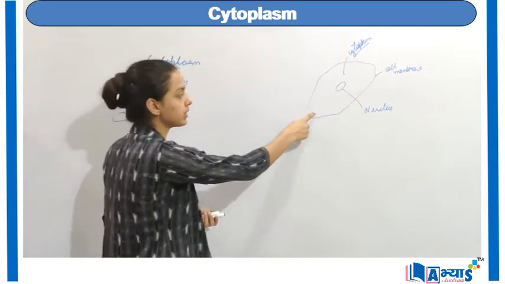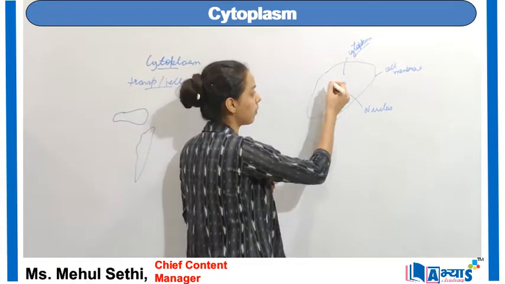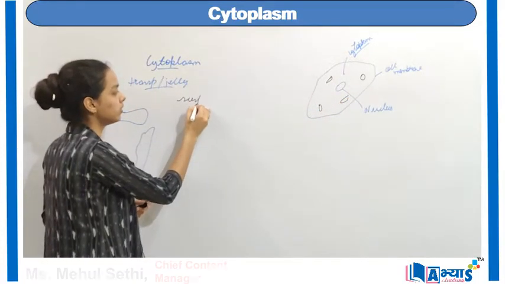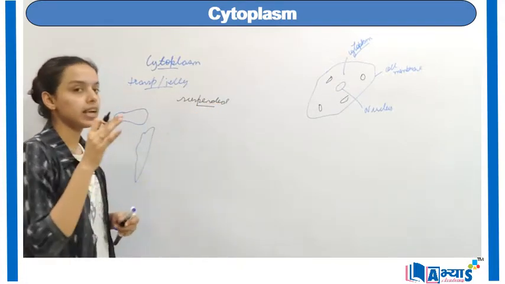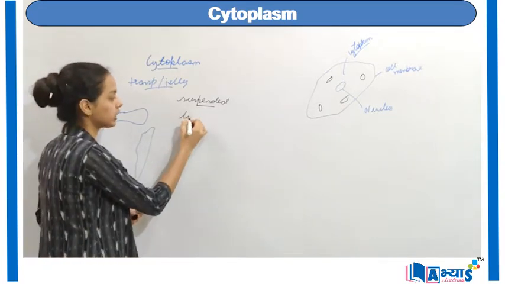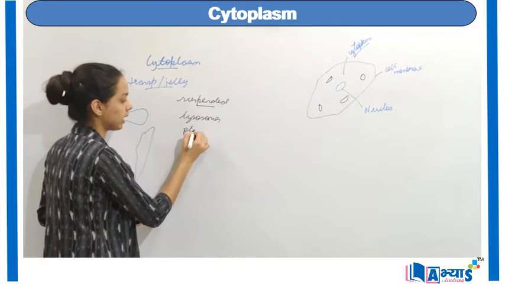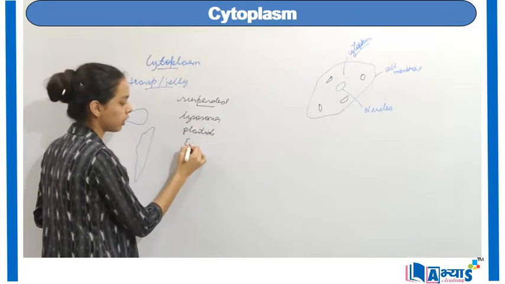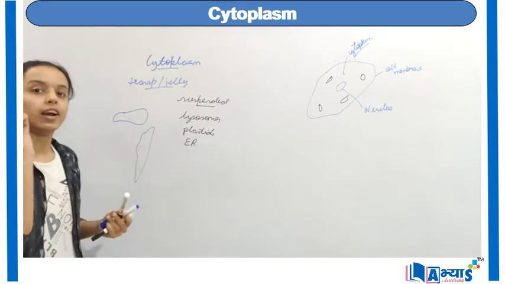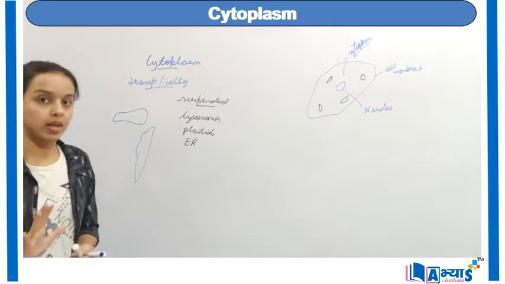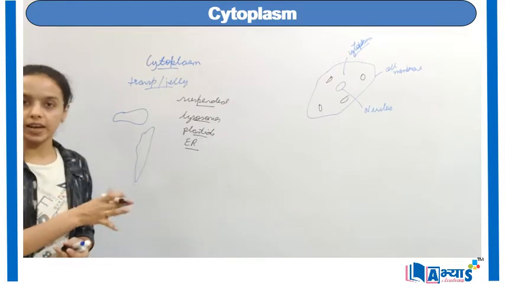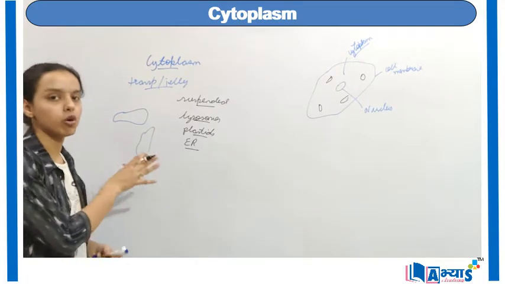Now when we have a cytoplasm, we have small organelles that are present in the cytoplasm. These organelles are suspended in the cytoplasm and they have a specific function to perform. For example, some organelles are lysosomes, you have plastids, then you have endoplasmic reticulum. So all these are various organelles present in the cytoplasm, and all these organelles have a basic function to perform. I have made a separate video on each of these organelles, where I have discussed the basic function and the structure of all these organelles.